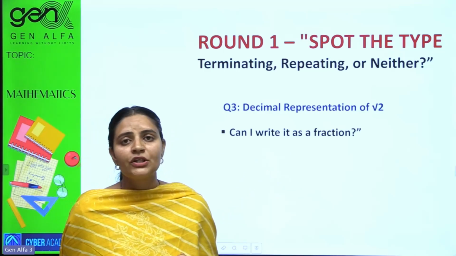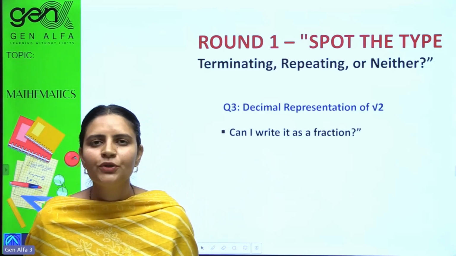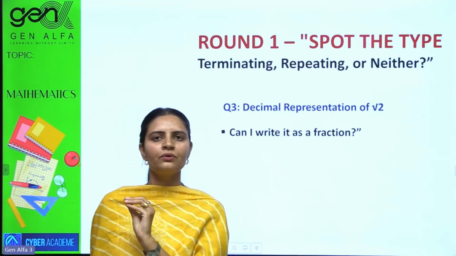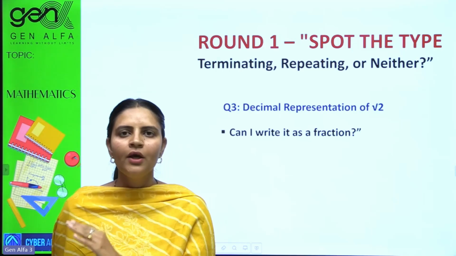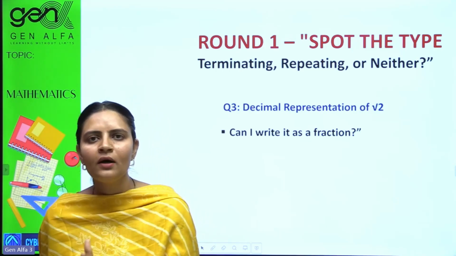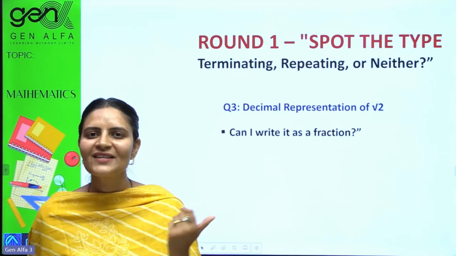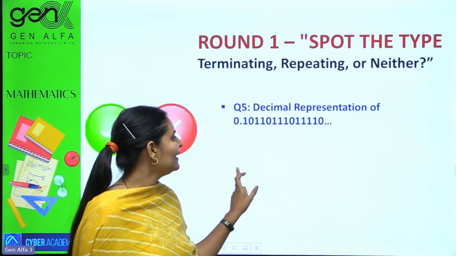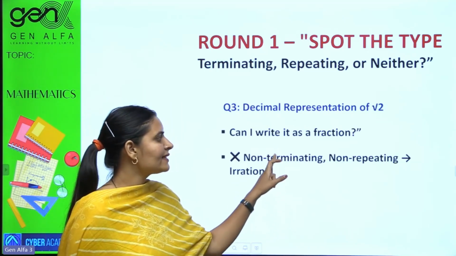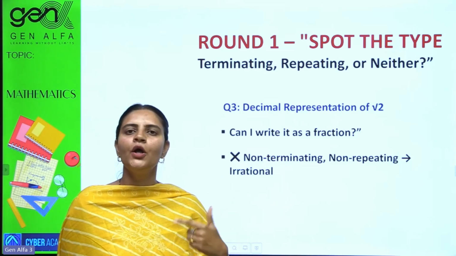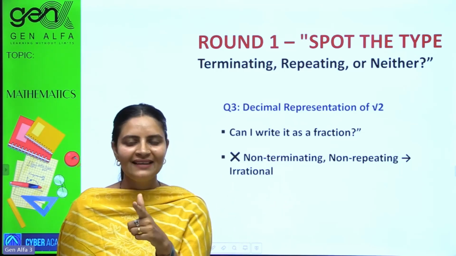Decimal representation of under root 2. You must remember the value of under root 2, 1.414 and so on. Keeps on going. Non-terminating, non-repeating. That means what? Irrational. Very good. We cannot express it as a fraction. Non-terminating, non-repeating, no pattern. Hence, irrational one.